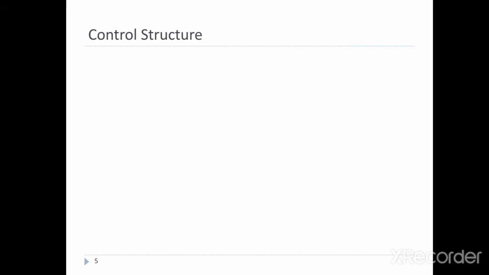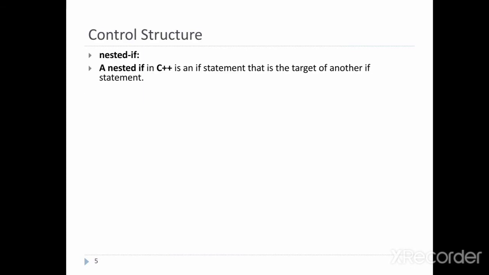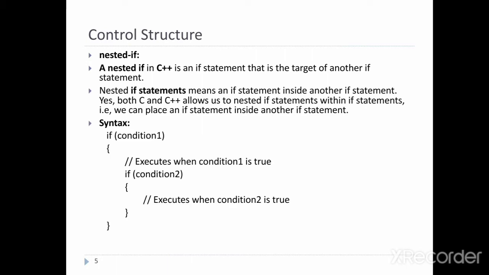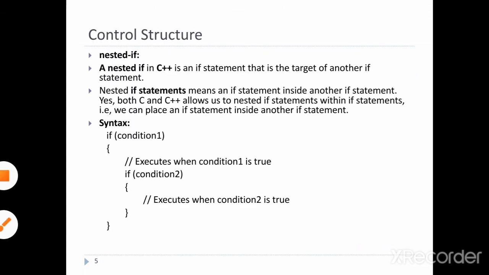Now next, nested if statement. Nested if in C++ is an if statement that is the target of another if statement. ये syntax है. In practice many times we need to make a series of decisions. In such a case we may have to use more than one if else statement in the nested form.